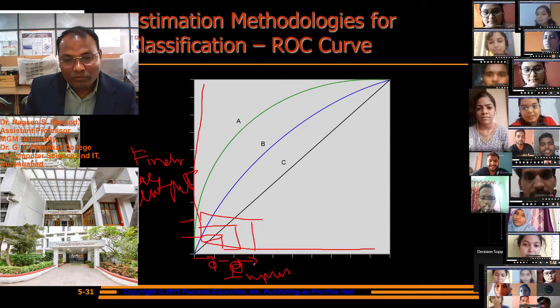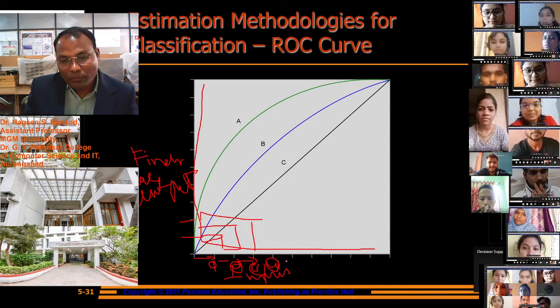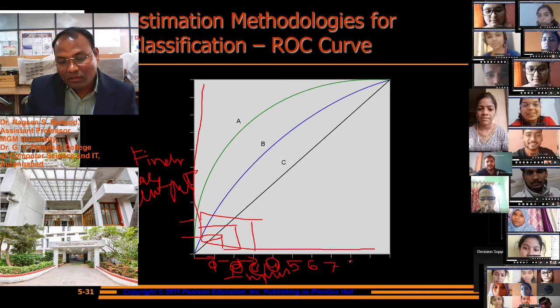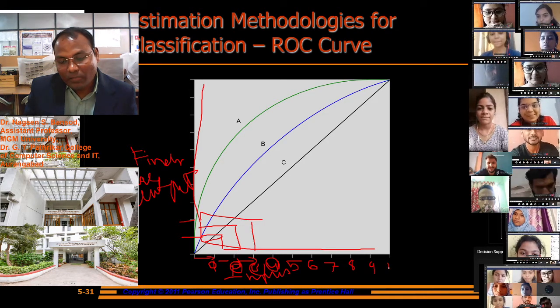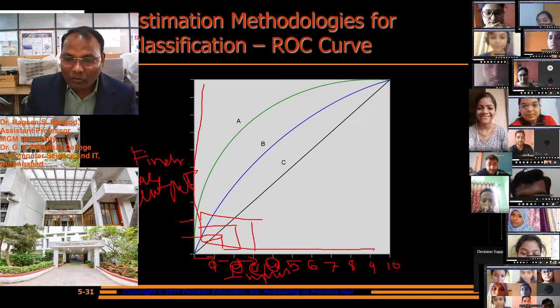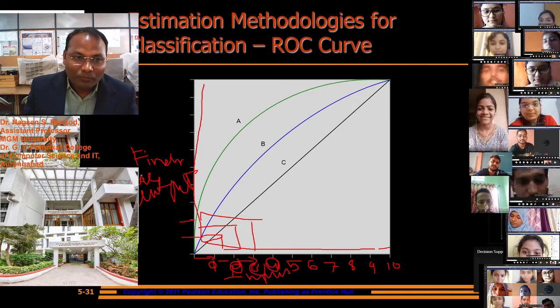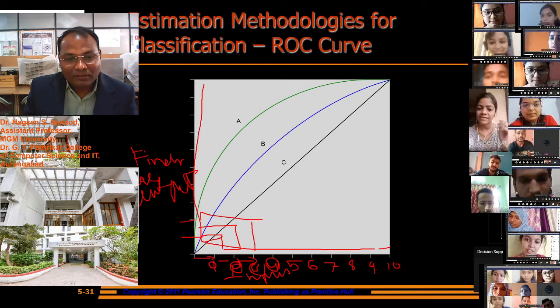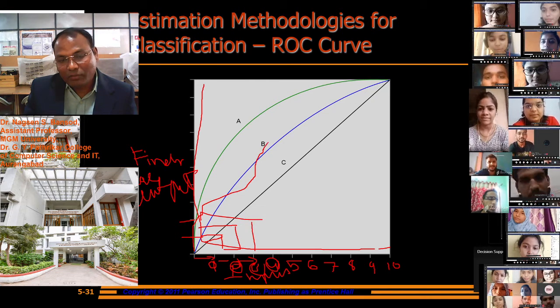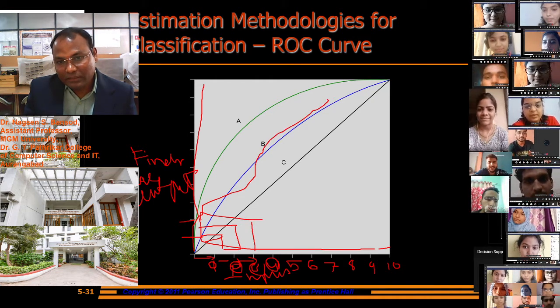If we provide offer 3, 4, 5, up to 10, and so on, the number of car buyers will increase, like this.